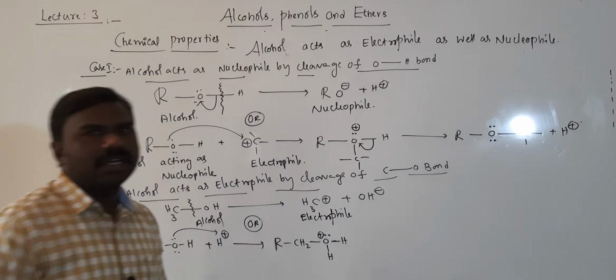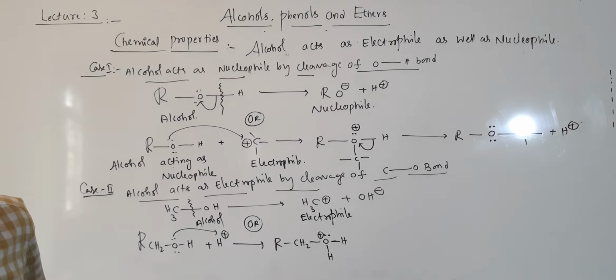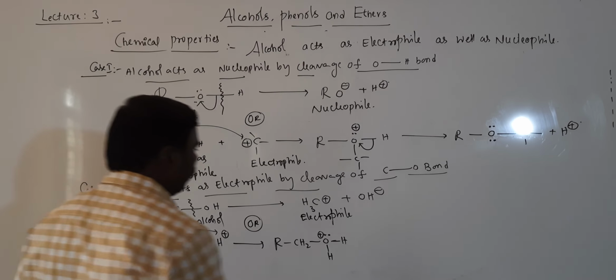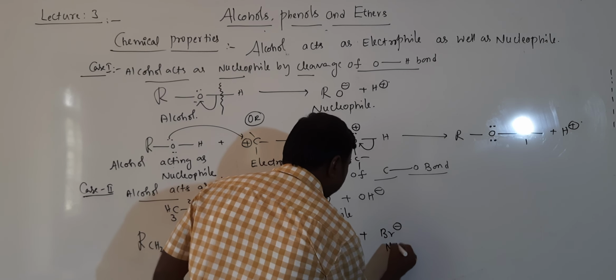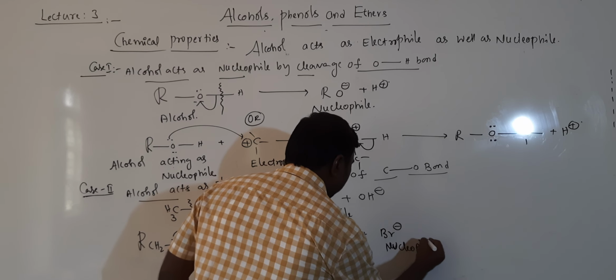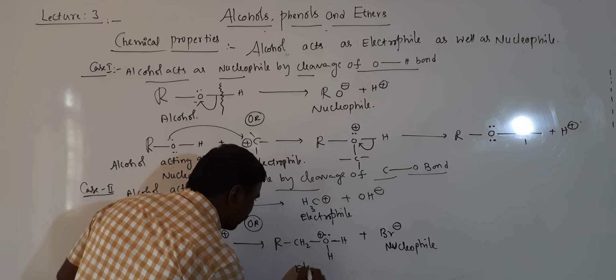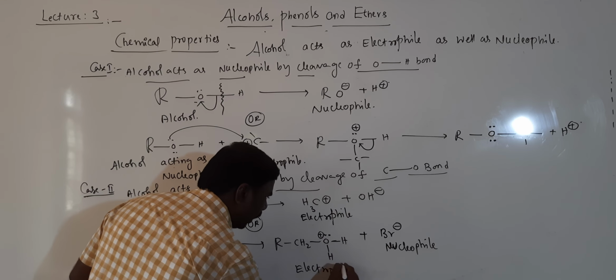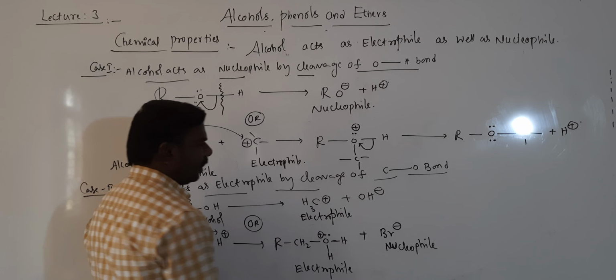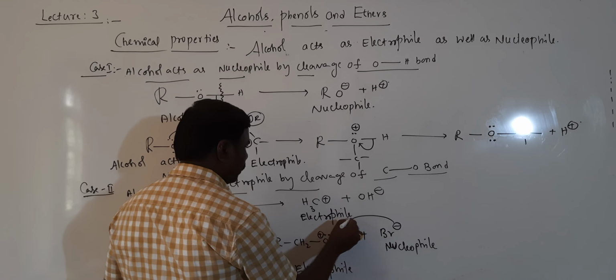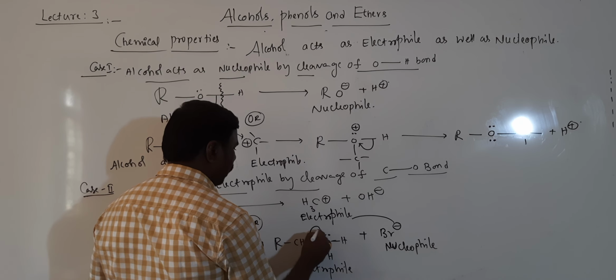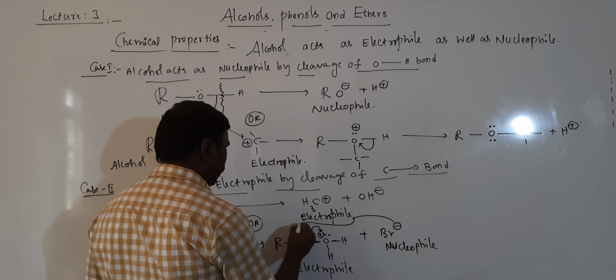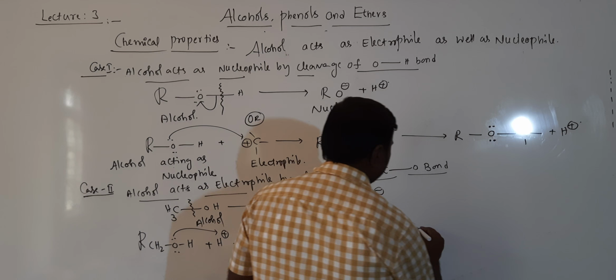Then afterwards, this is treated with which one? A nucleophile. Br minus, a nucleophile, it is nucleophile. Then obviously it should act as electrophile, getting electrophile. This Br minus and these two electrons are shifted here and Br minus is shifted to carbon.